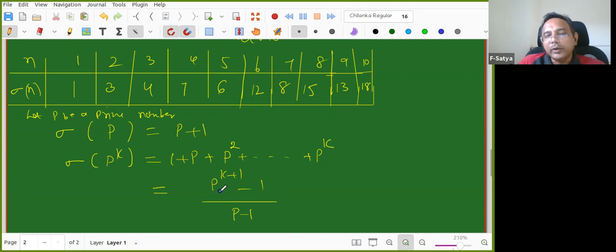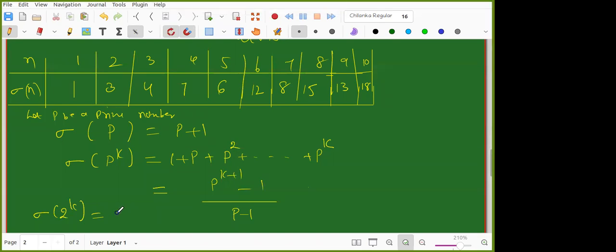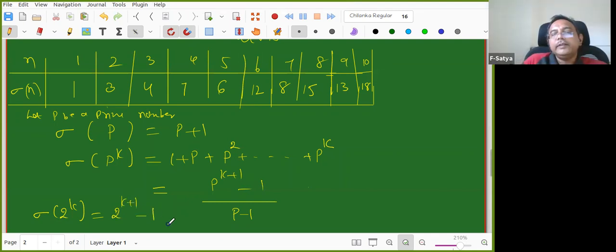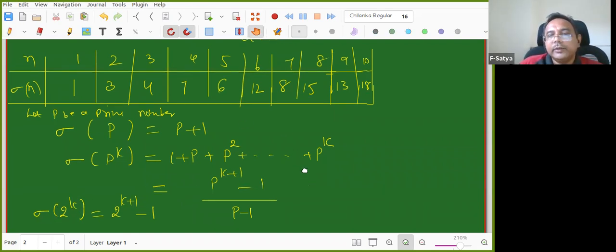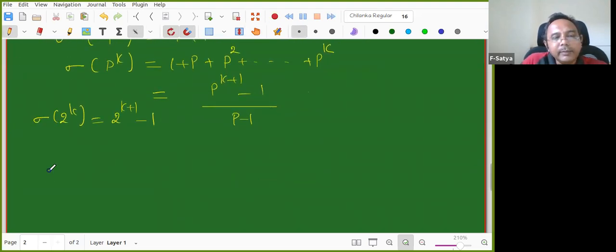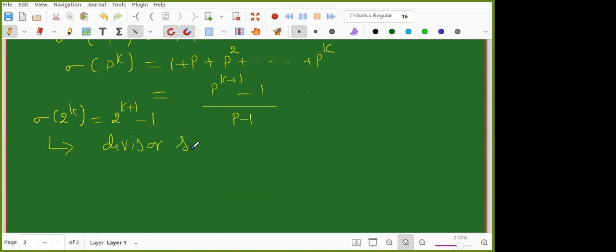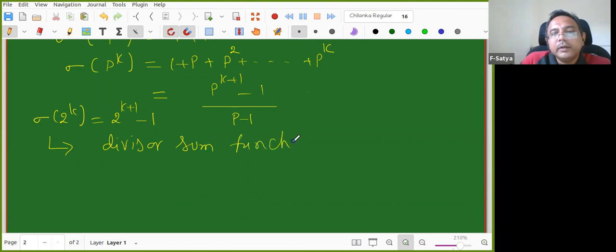So 8 is equal to 2 cube. So 2 power 4 minus 1 by 2 minus 1 is anyhow 1. So you see that. So in general, for 2, what is sigma of 2 power k? 2 power k plus 1 minus 1. See, now it is easy, right? What is the sum of all divisors of 2 power k? Sum of all divisors of 2 power k is simply 2 power k plus 1 minus 1. Okay, great. But I'll modify this function a little bit. This is called the divisor sum function, right?